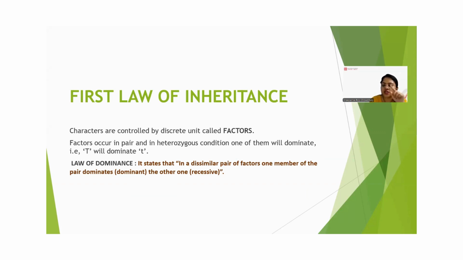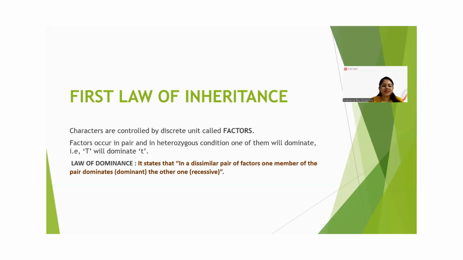We already wrote capital T, not one capital T, because this is the expression of allele, the 2 contrasting genes. Okay, so it occurs in pairs, and in heterozygous condition, one of them will dominate. We saw already that capital T will dominate over small t. When capital T, small t are present, it will be represented as a tall plant.